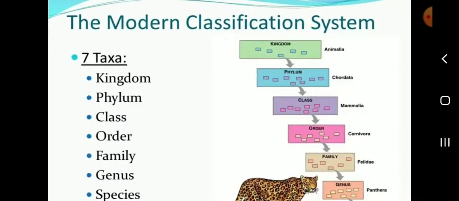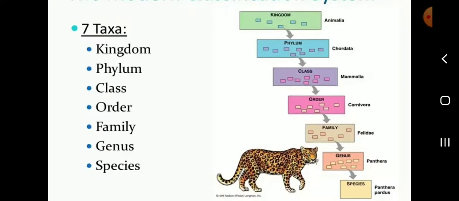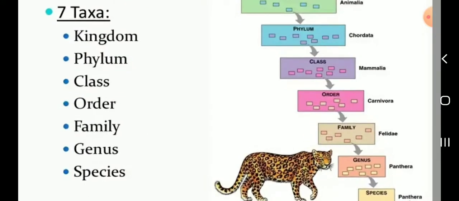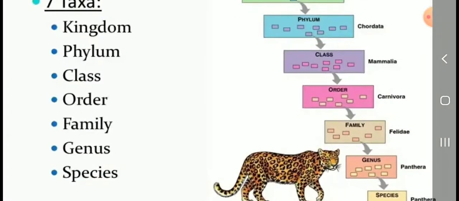Animal classification. What is the animal classification system? This one. Okay. I will give this as homework, so listen carefully. Kingdom, phylum, class, order, family, genus, species.